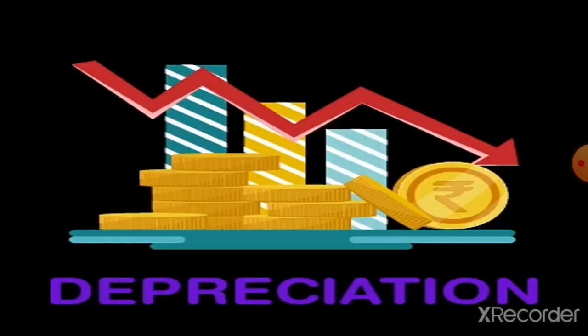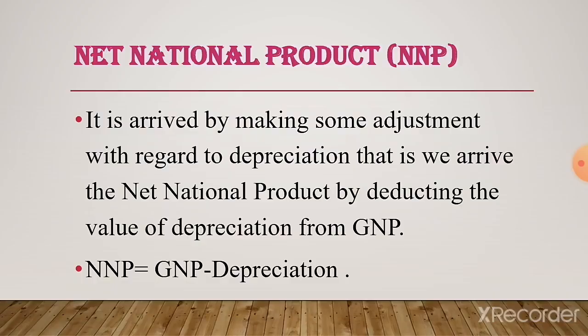Here depreciation means the process of losing value.